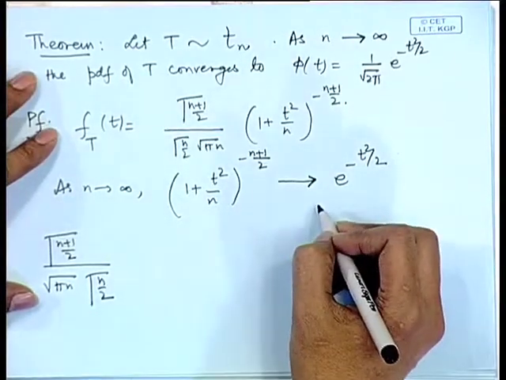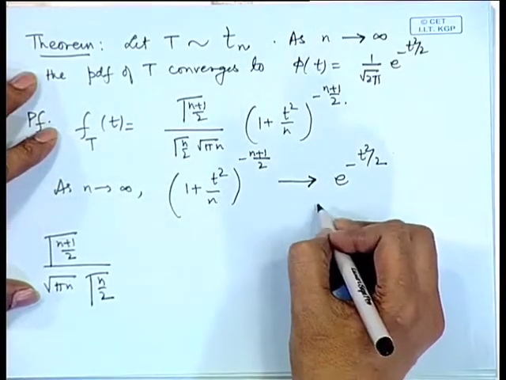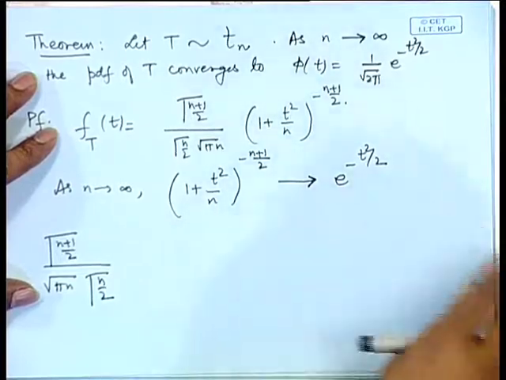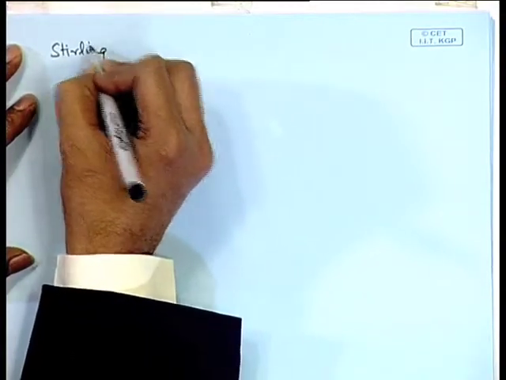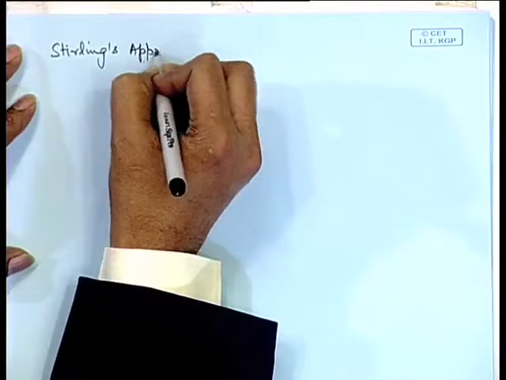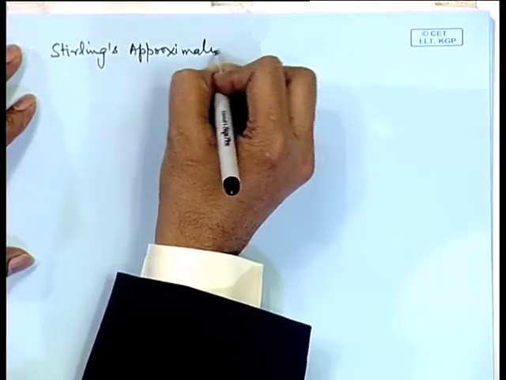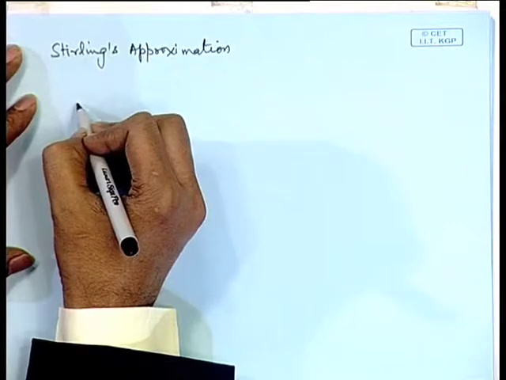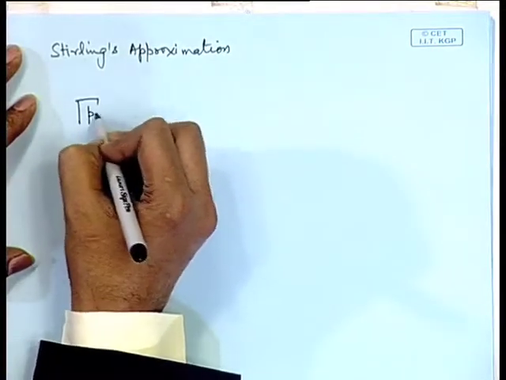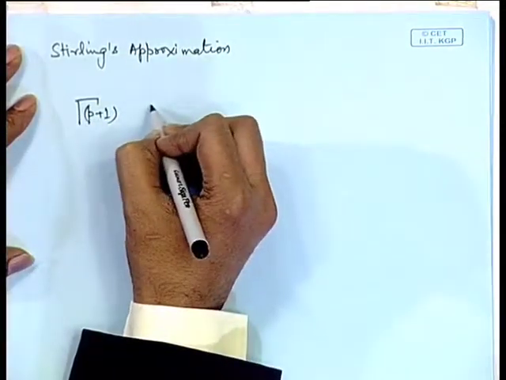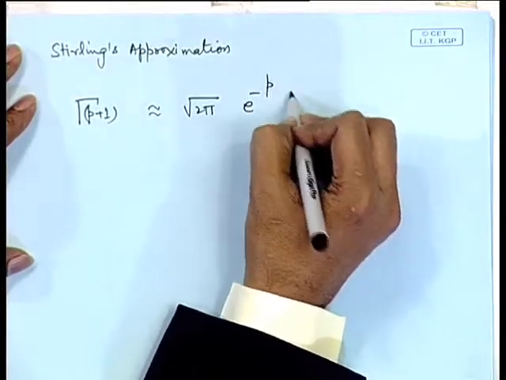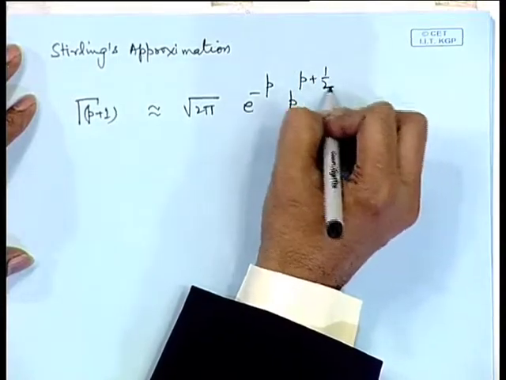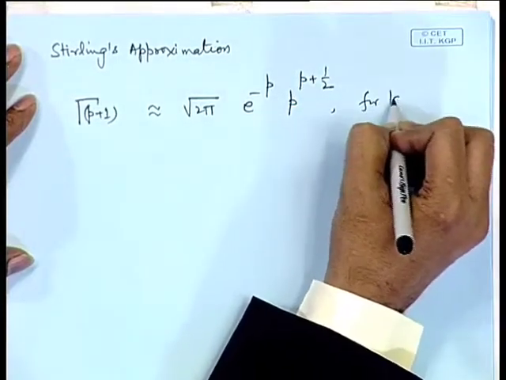Now, there is a formula called Stirling's approximation: gamma(p+1) can be approximated by root 2 pi e to the power minus p, p to the power p plus half, for large p.